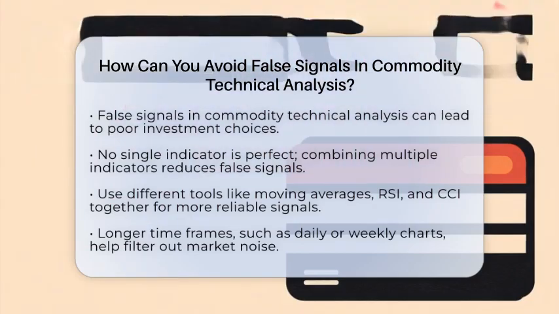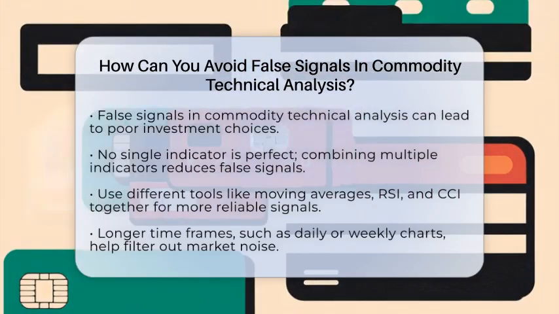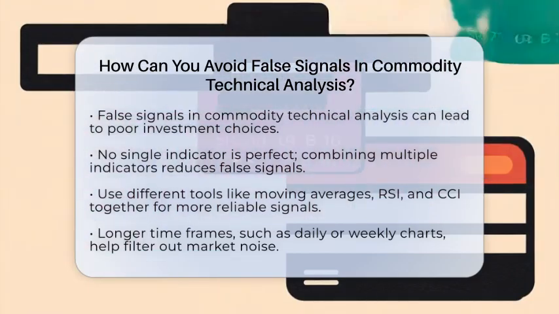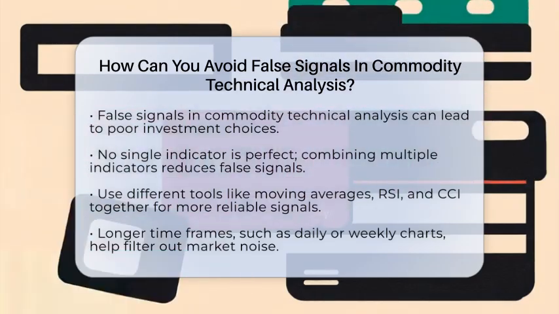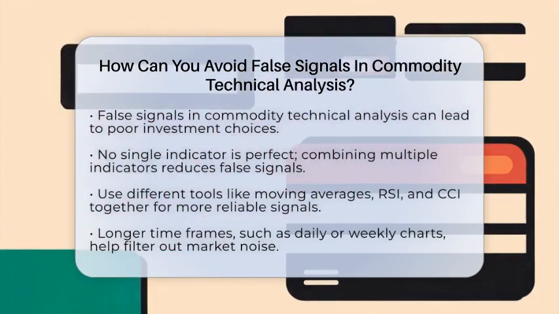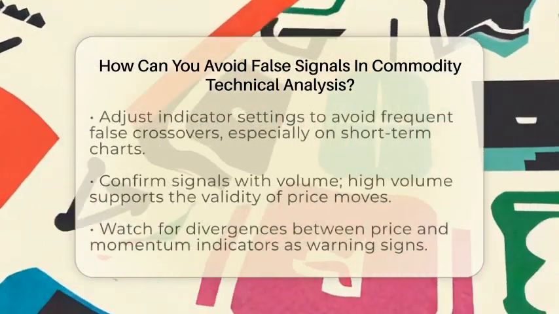It's better to use multiple indicators that measure different things. For example, combine moving averages with momentum tools like the Relative Strength Index or the Commodity Channel Index. If both show the same signal, it's more likely to be accurate.